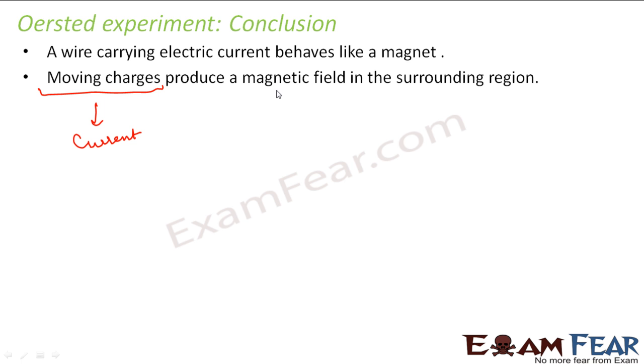So if you have a wire carrying some current I, the region around this wire will have a magnetic field. This wire is equivalent to a magnet. Oersted's experiment was a very significant achievement because it led to a vast growth of the subject of electricity and magnetism.